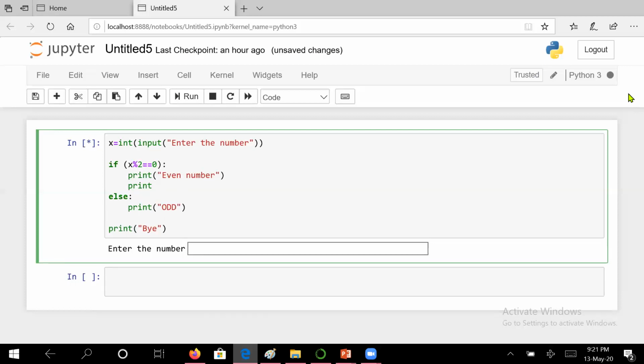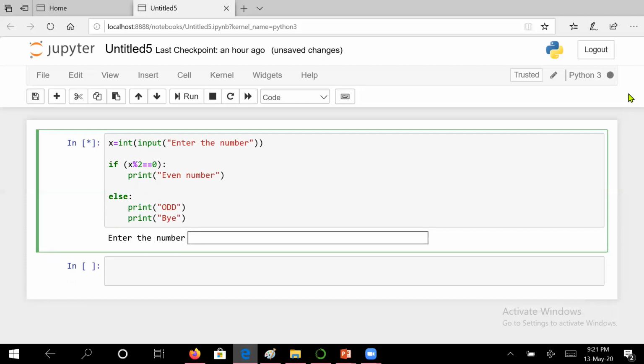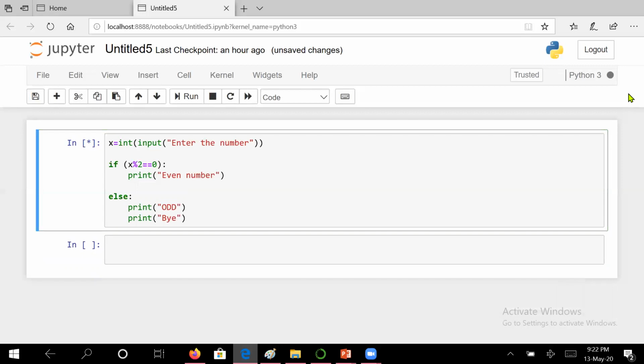Okay. And I was saying that in spite of everything, "by" is executed because this print statement of "by" is not a part of this block. If you want to make it a part of this block, you will have to take it on this line, right? So let us execute once and see.